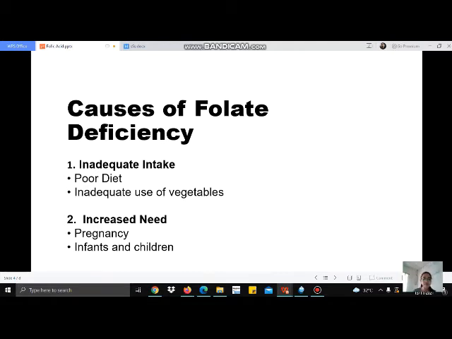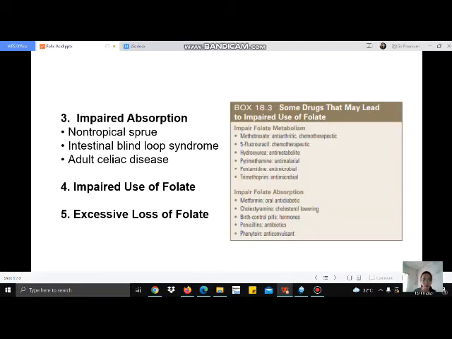So third, we have impaired absorption. Folate absorption may also be impaired by intestinal disease, especially sprue and celiac disease. Sprue is characterized by weakness, weight loss, and steatorrhea, or fat in the feces, which is evidence that the intestine is not absorbing food properly. It is seen in tropical sprue, where its cause is generally considered to be overgrowth of enteric pathogens.